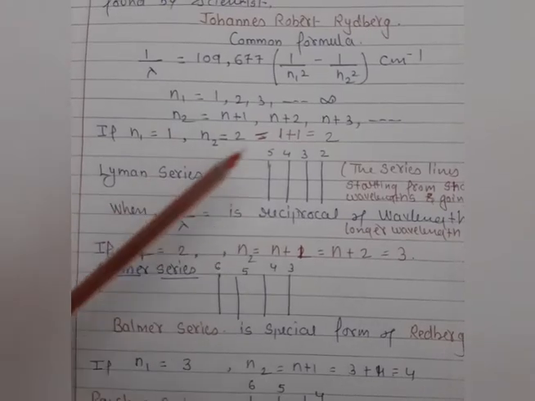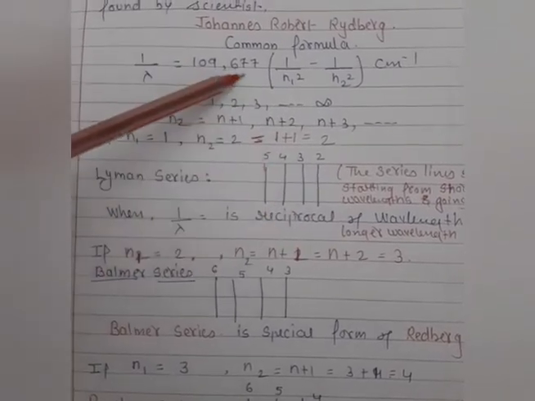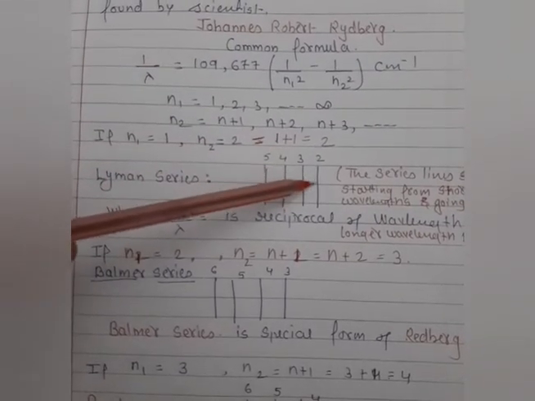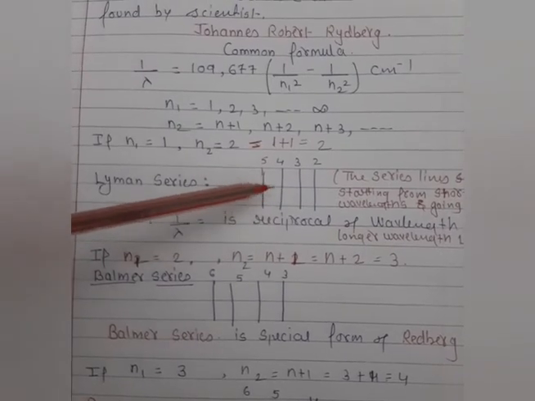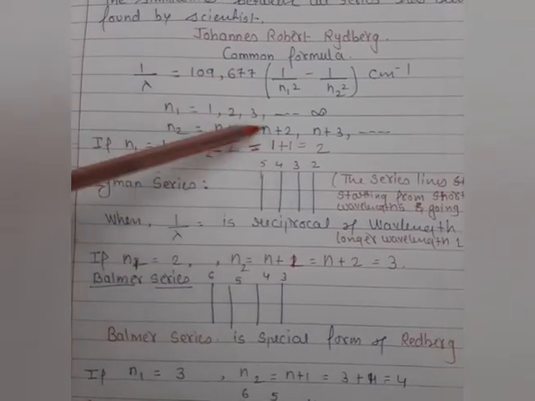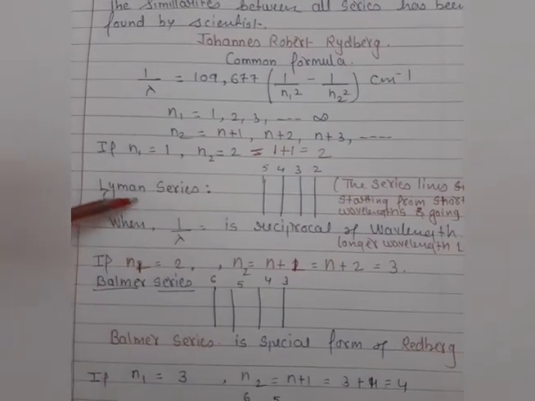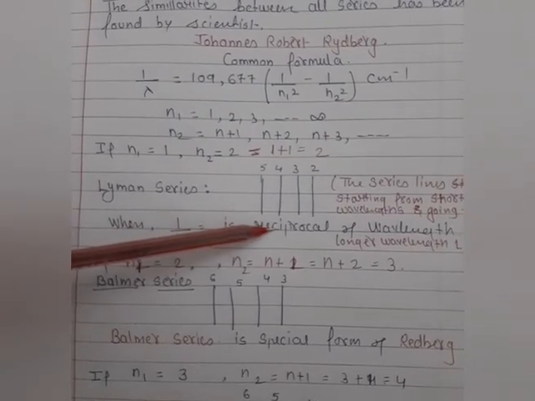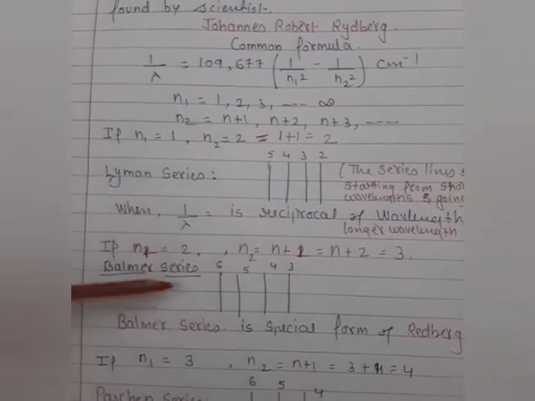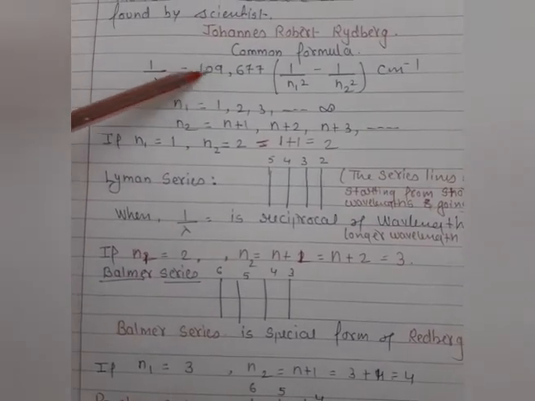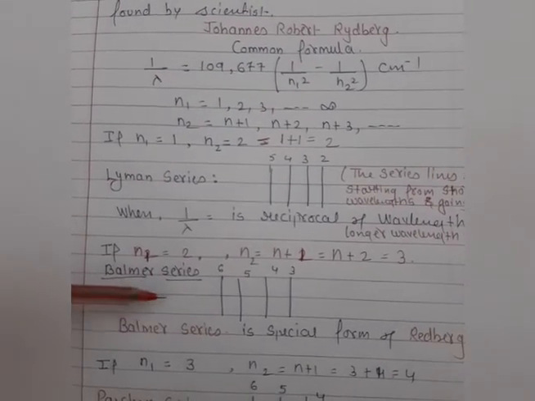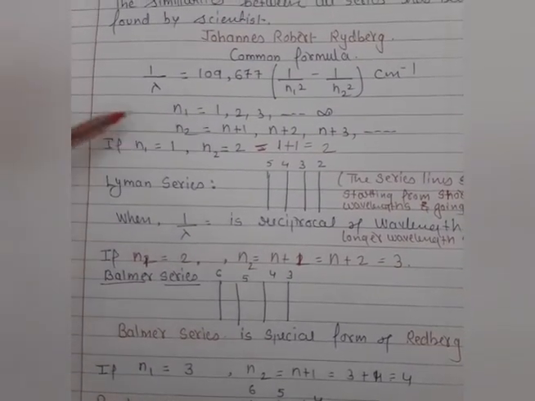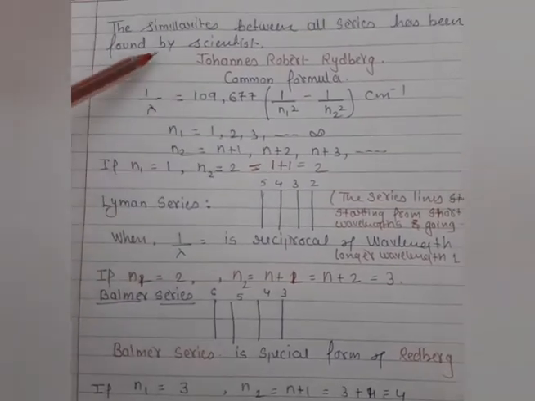As you know very well, the different spectrum has different wavelength. So when we calculate this whole mathematical term, we get some value of the spectrum wavelength. So hope you are very clear about the Rydberg experiment and the common formula for the different series. And 1 by lambda is nothing but the reciprocal of wavelength. Clear? Then after, for the Balmer series, the scientist also successfully explained this mathematical term, because Balmer had already explained one mathematical term, but it was not very satisfactory. That's why Rydberg found a common formula for all the different series.